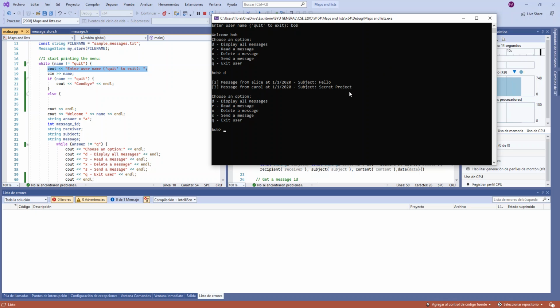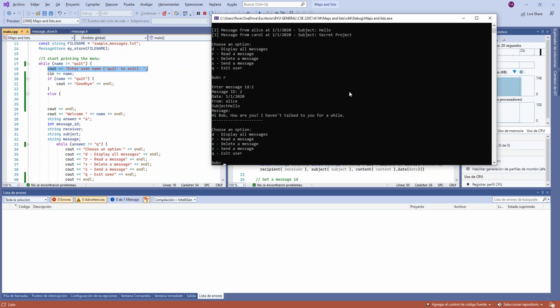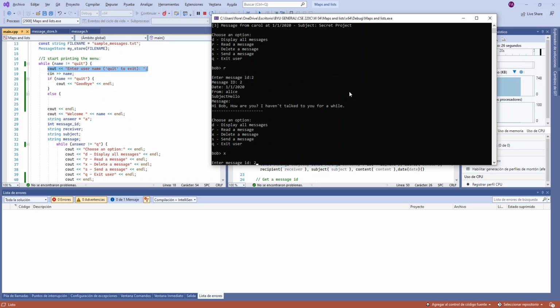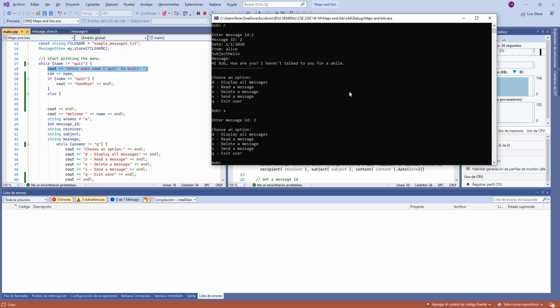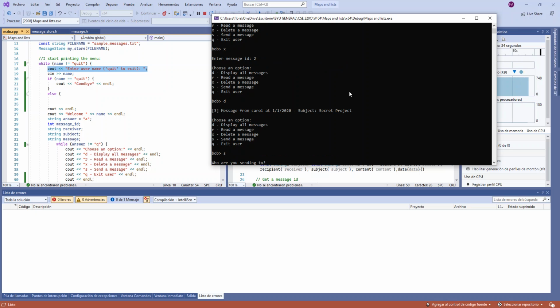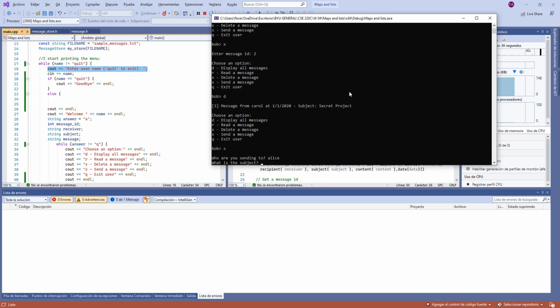Okay, display. Then we can read number 2. Cool. Then we can delete something like the second. And if you display again, you only see the third one. And if you want to send a message, you want to send it to Alice.